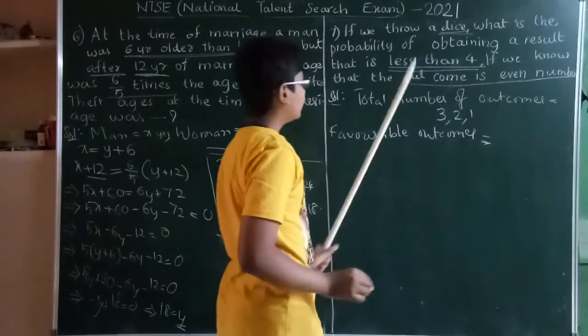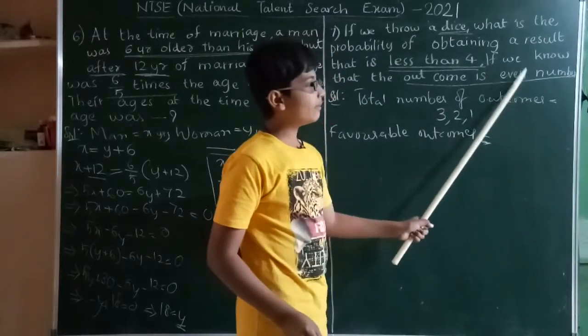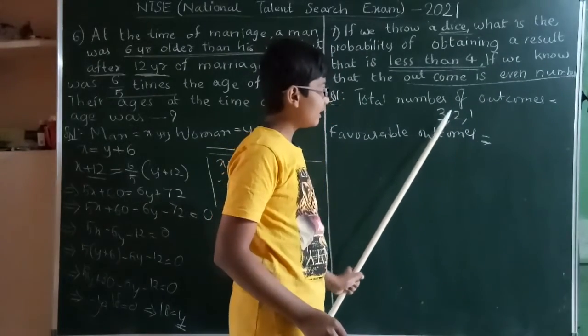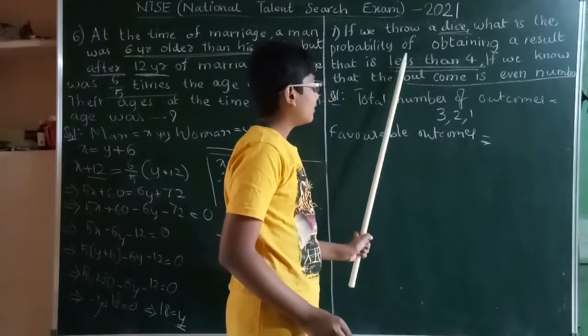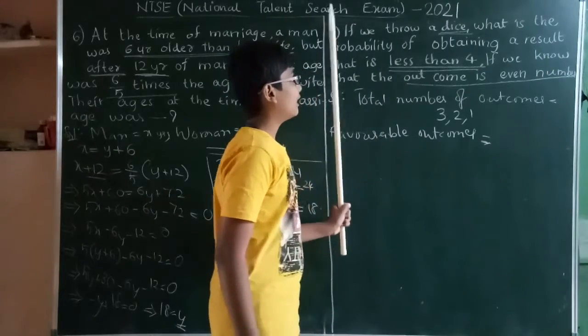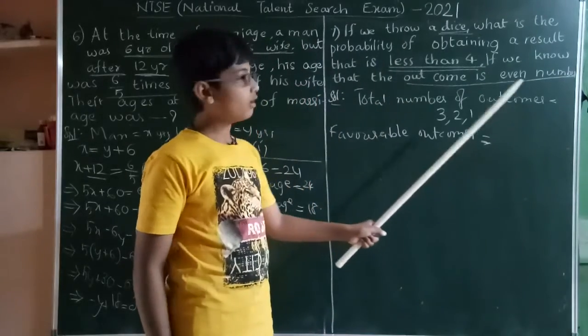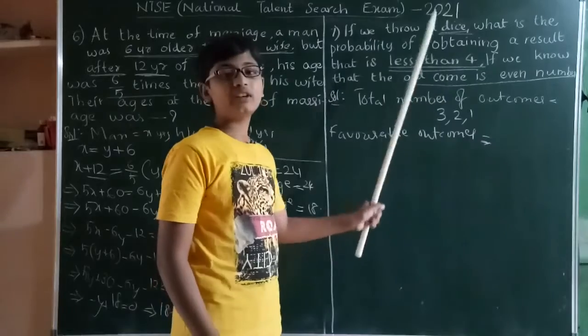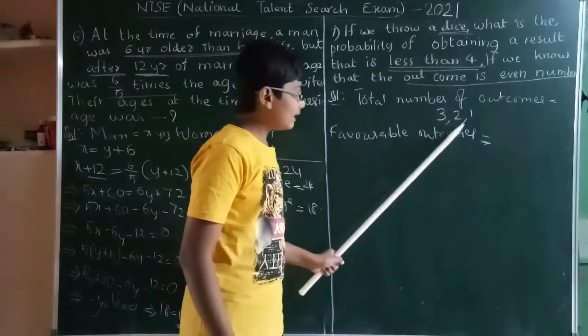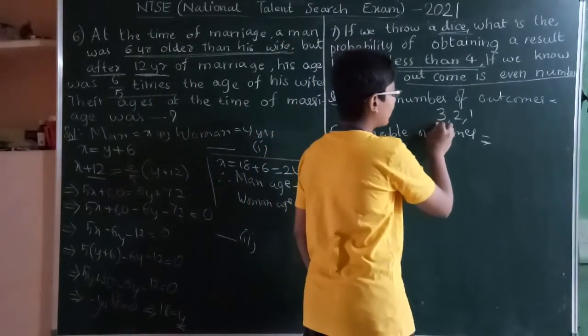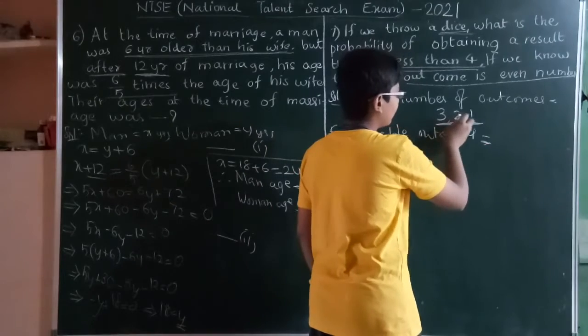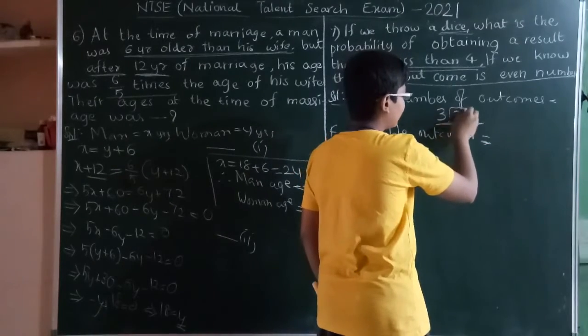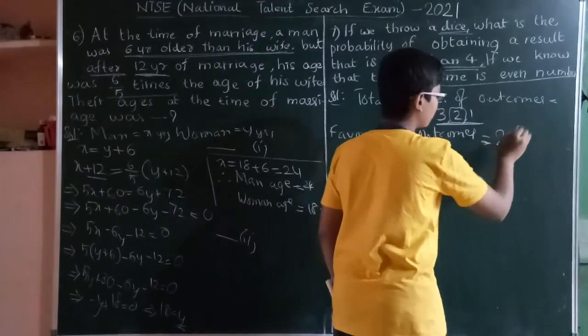We know that the outcome is an even number. Out of these 3, the even numbers. See, the condition is here: the result should be less than 4 and an even number. So from these 3, the even number is only 2. So the favorable outcome is 2 only.